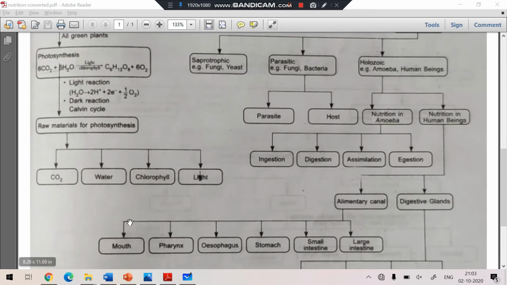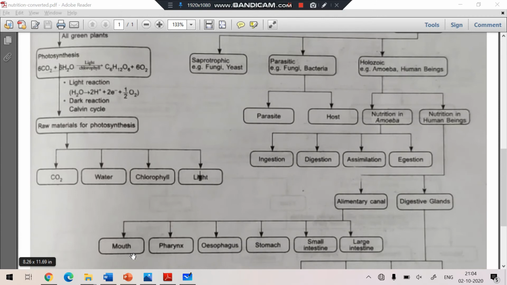Now the main parts of the alimentary canal are mouth, pharynx, esophagus, stomach, small intestine and large intestine. Mouth or buccal cavity: in this part of the alimentary canal, the complex food substance is converted into small particles, means the big particles of food are converted into small particles, by the help of the teeth. Clear? And there is a tongue present in the buccal cavity.